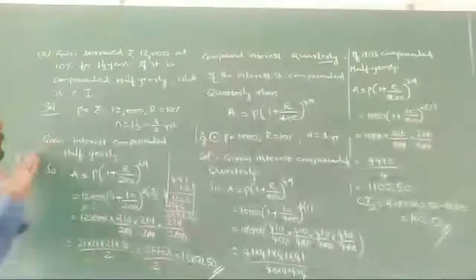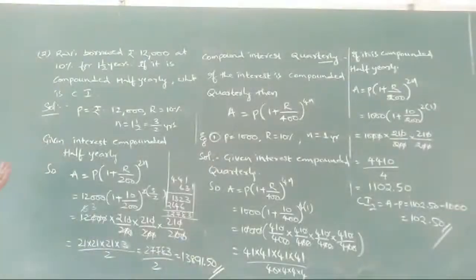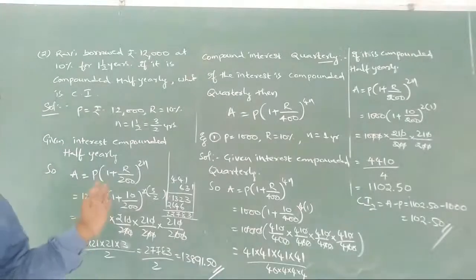Okay, and you may check the second one also. I have given here: Ravi borrowed 12,000 at the rate of 10% for 1.5 years. If it is compounded quarterly, check this problem also and you'll get more if possible. And one more thing: up to now, whatever we have discussed, the interest and amounts are increasing.